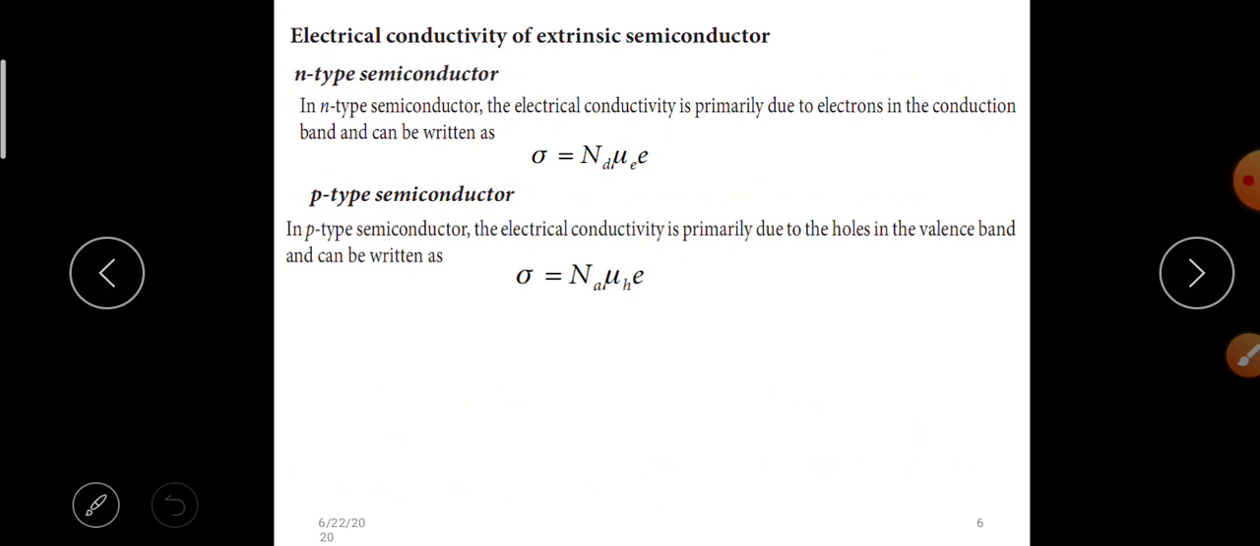Electrical conductivity of extrinsic semiconductors. N-type semiconductor: in an n-type semiconductor, the electrical conductivity is primarily due to the electrons in the conduction band and can be written as sigma is equal to Nd e mu e. P-type semiconductor: in a p-type semiconductor, the electrical conductivity is primarily due to the holes in the valence band and can be written as sigma is equal to Na mu h e.